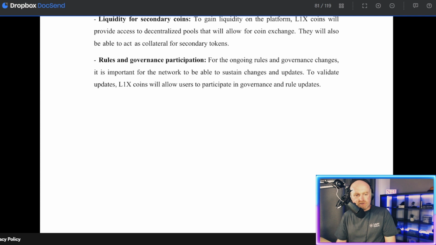Rules and governance participation. For the ongoing rules and governance changes, it is important for the network to be able to sustain changes and updates. To validate updates, L1X coins will allow users to participate in governance and rule updates.